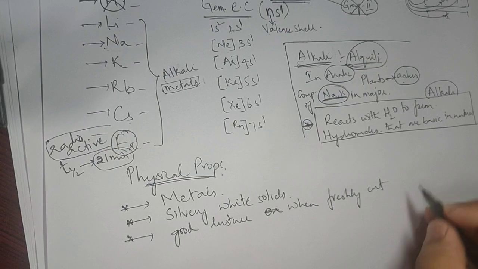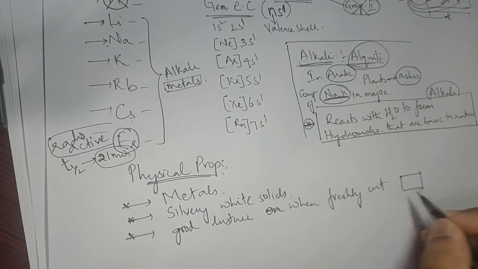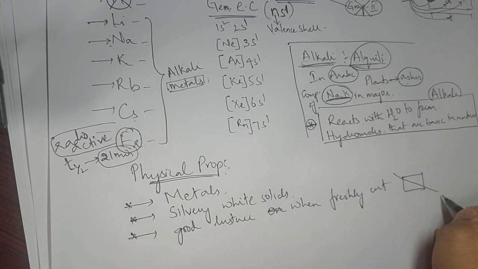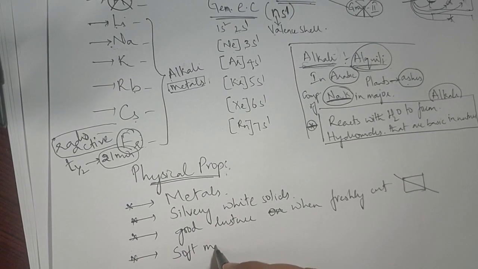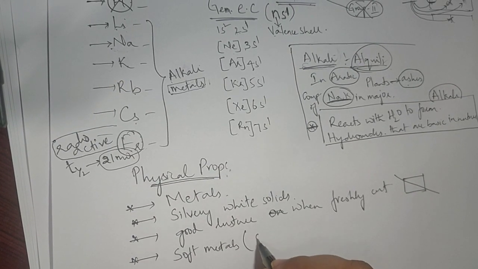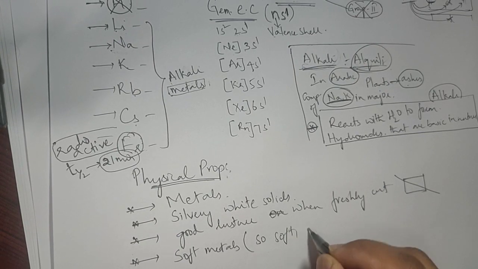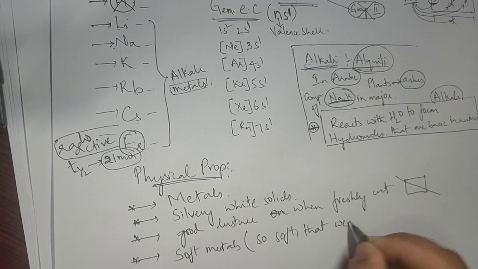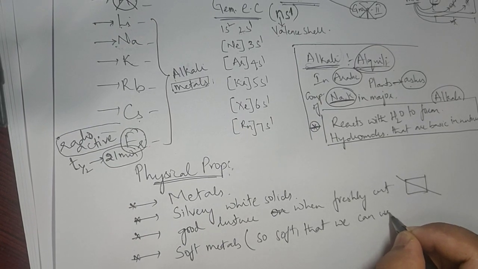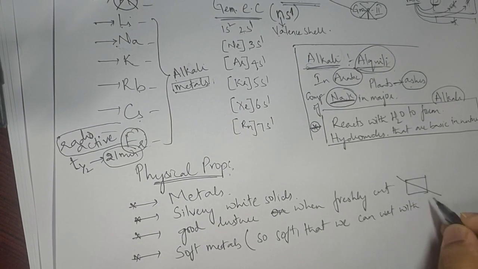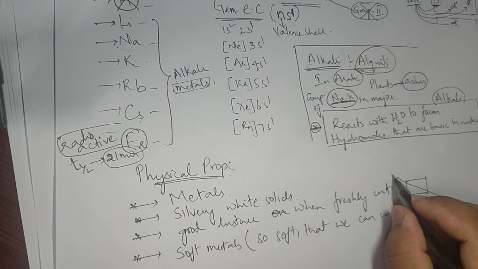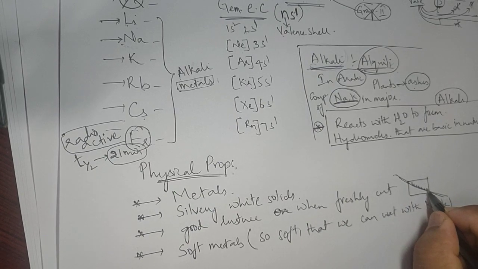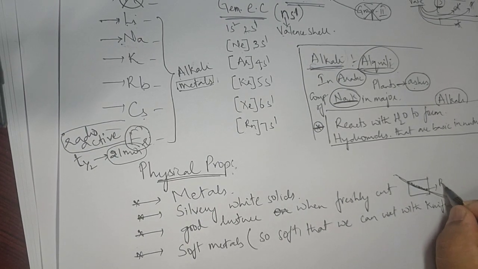Freshly cut means suppose I have a metal and I slice it down. Here I'll tell you one more point: they are very soft metals. They are so soft that we can cut them with a knife, just like cake or fruits we cut, no? The same way we can cut with a knife. And this freshly cut portion, if you look carefully, has bright luster.